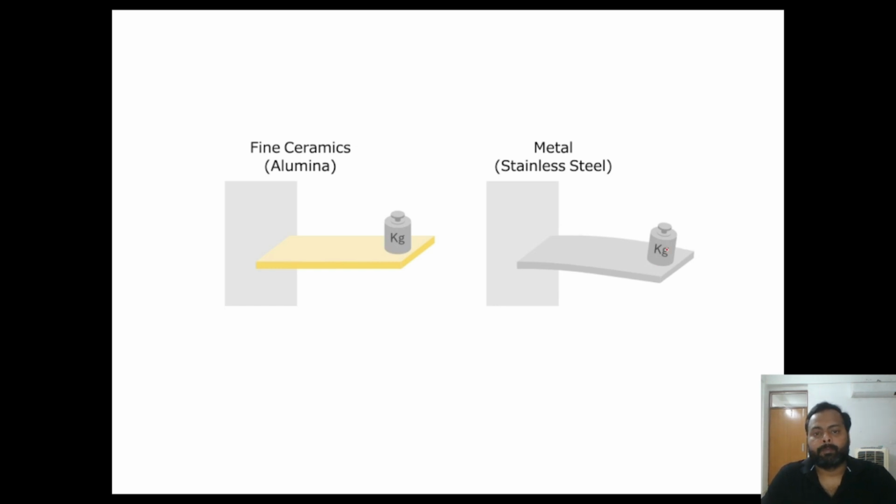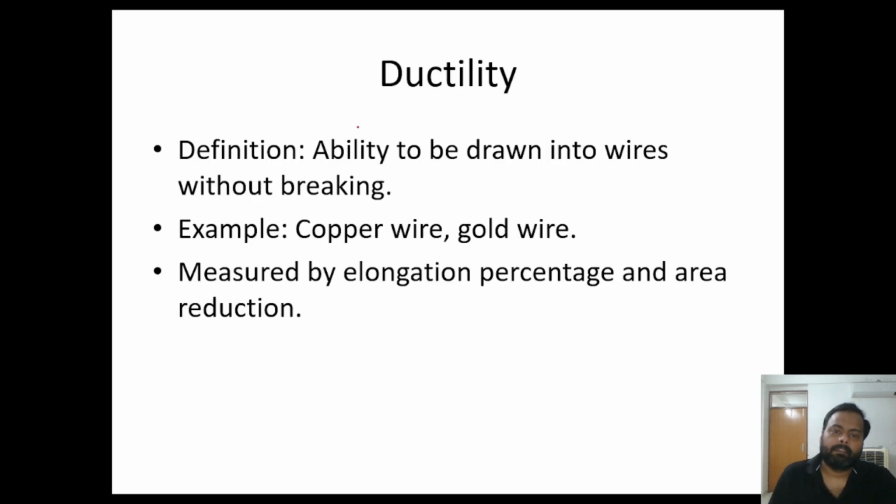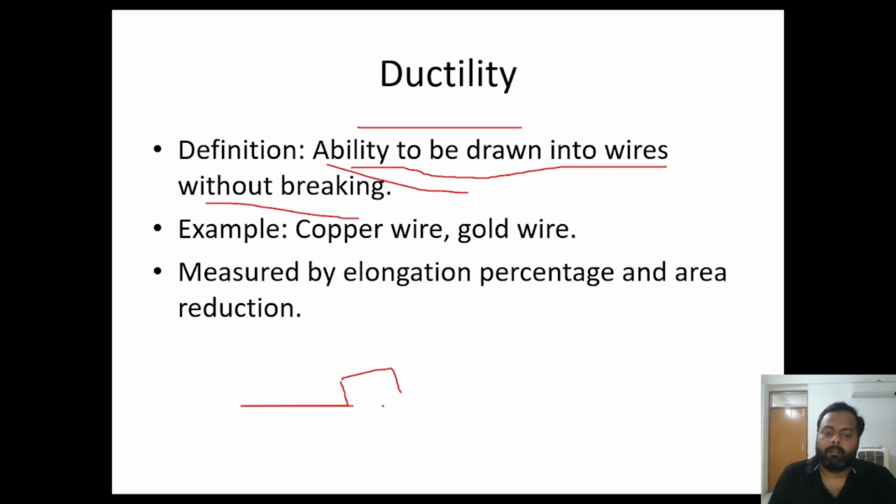We'll move to the next property, that is the ductility. Ductility is the property of material to be drawn into wires without breaking. It shouldn't break. If it is an object and if we are applying force, if it is drawn into wire, this property is known as ductility. We can have example of copper wire, gold wire. These are the example of ductile material.